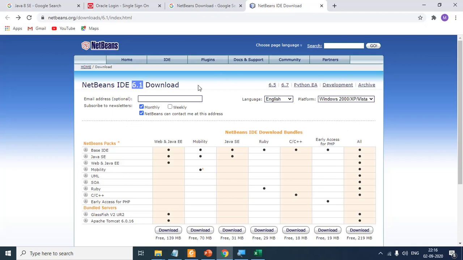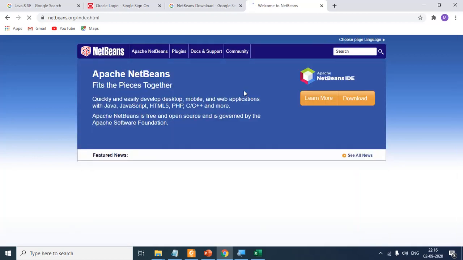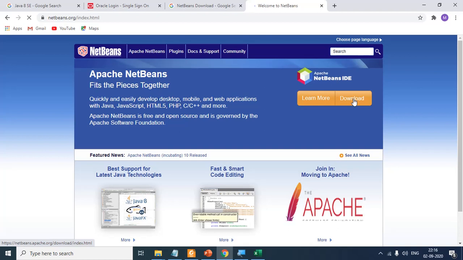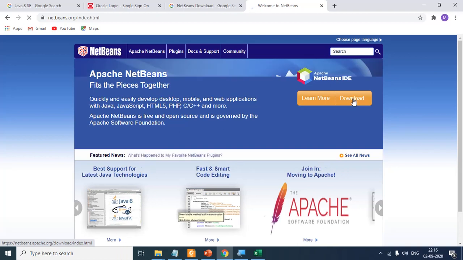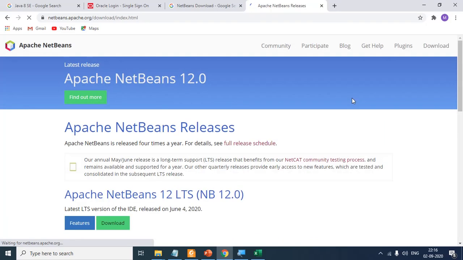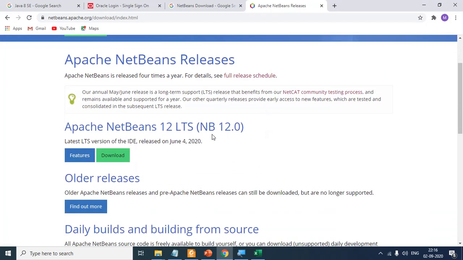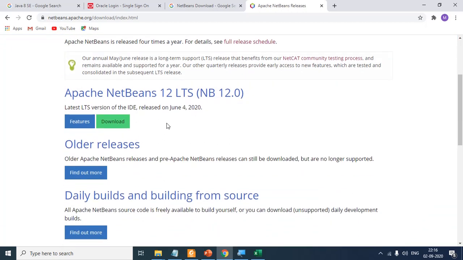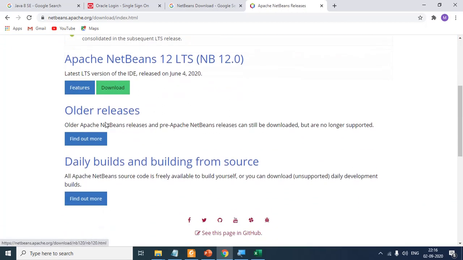If you are connected to the internet, you can go to the home page of this particular website, and you will notice that the very latest NetBeans is available. If you go to the latest one and click on download, the latest one that you get is, I think, 12. So you can download this one. Just download it, and then what you are supposed to do is install it. How to install it, I will let you know in the next class.